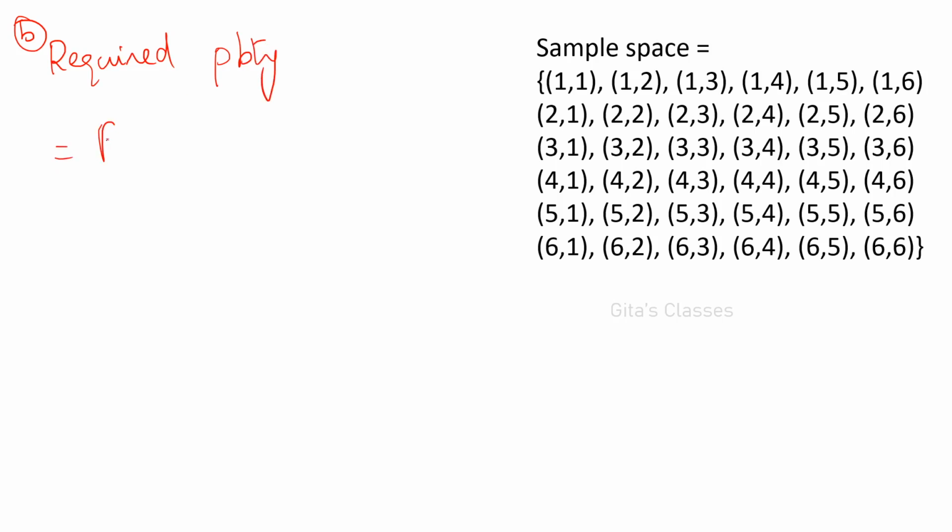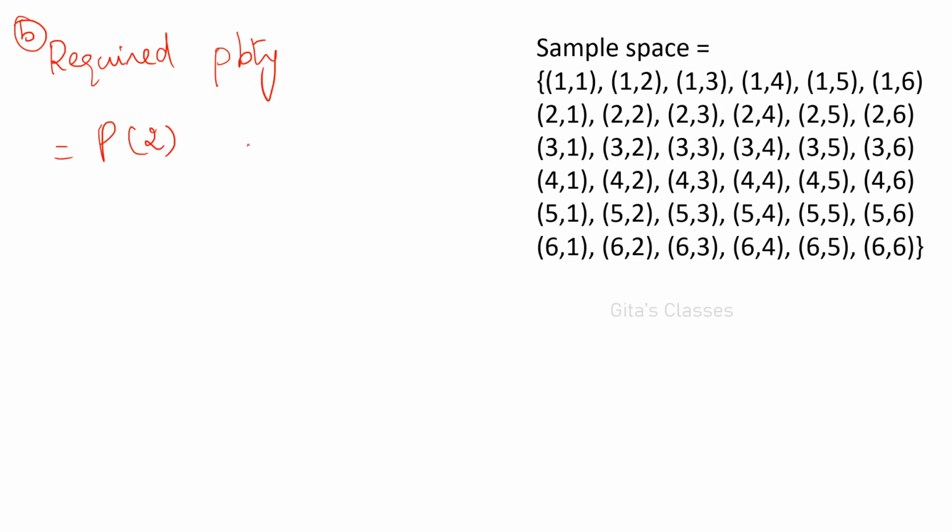Required probability is P of at most, which means what? Maximum. Always remember, at least means minimum and at most means maximum. So the maximum you can have is 5. What is the minimum value of the sum? We can get 2. That is the possibility: 1 comma 1, so the minimum sum is 2.